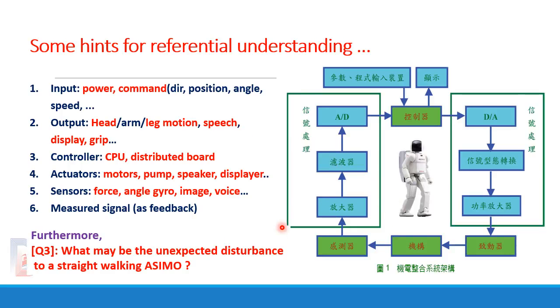And interesting enough, furthermore, please try to discuss what may be the unexpected disturbance to a straight-walking Ashimo. When Ashimo walks along a straight path, what may be the unexpected disturbance to him? Please take 5 minutes to discuss this, and we will invite each group to report your discussion.